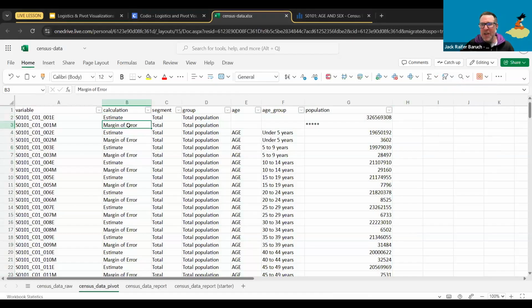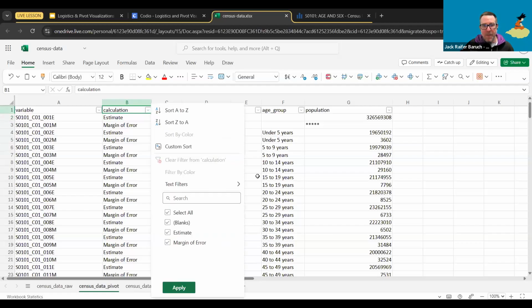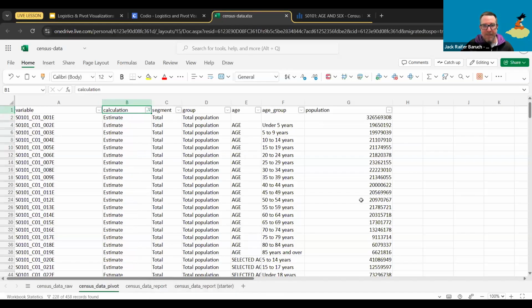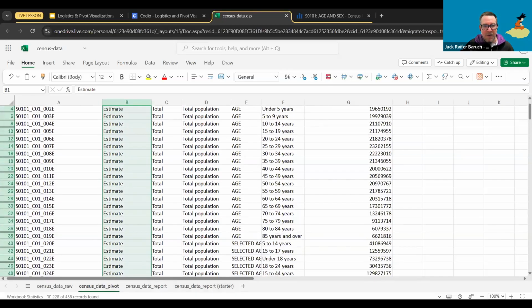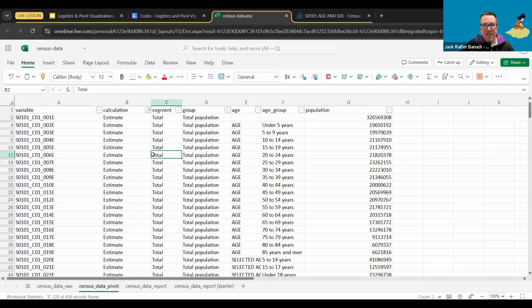See the margin of errors? We don't want the margin of error. We just want the estimate. So the first thing we're going to do is open up that filter. We're going to unclick the select all and click the estimate because that's the only one we want. And when we're done, we're just going to hit apply. And as you can see, we just get the estimates. Everything else is gone. And this is going to be very, very important in just a second.